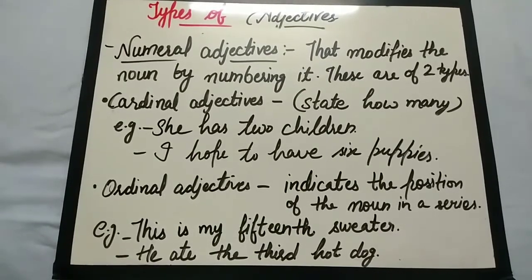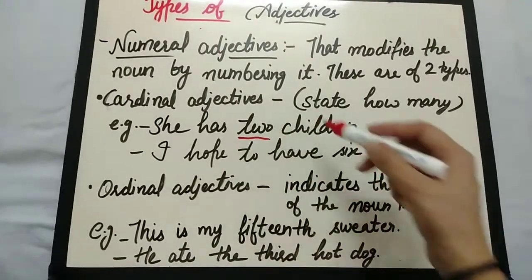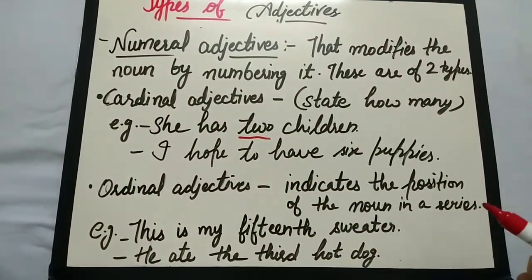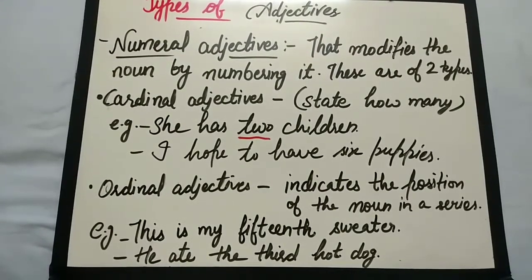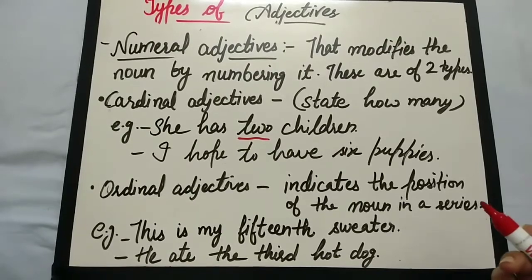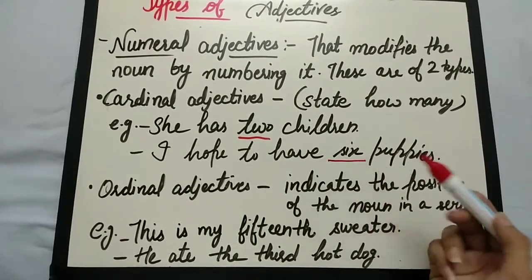She has two children. So the word two is giving the number of the children, means of the noun. It is modifying the noun by giving the exact number. It's stating how many children she has, two. So I hope to have 6 puppies. How many puppies? 6 puppies.